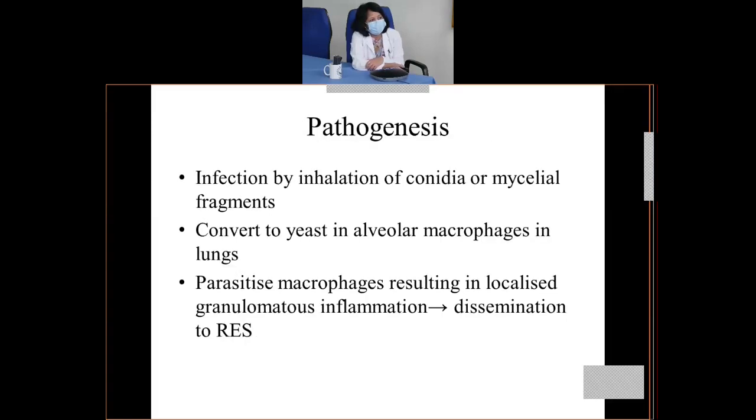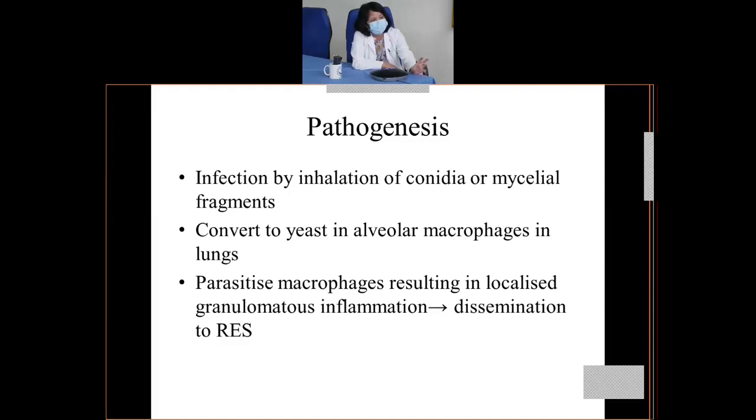Okay, so pathogenesis, how does this infection occur? Through inhalation of conidia or even mycelial fragments. Not only conidia can infect, but even mycelial fragments can establish an infection in the human body. Inside the lungs, they are converted to yeast in the alveolar macrophages, because these are primarily fungal infections of the reticuloendothelial system.